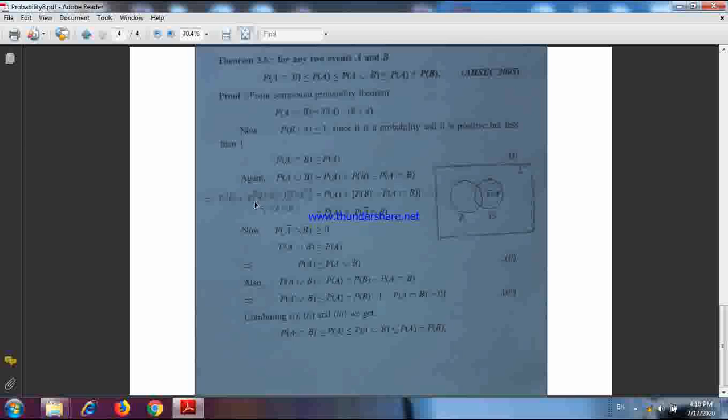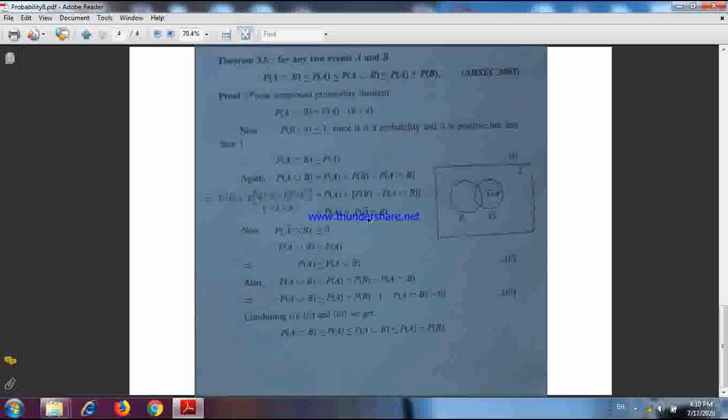So we can write probability of A intersection B union A bar intersection B equals probability A intersection B plus probability A bar intersection B. Substituting this into the addition theorem, P(A intersection B) and P(A intersection B) get cancelled, and what remains?